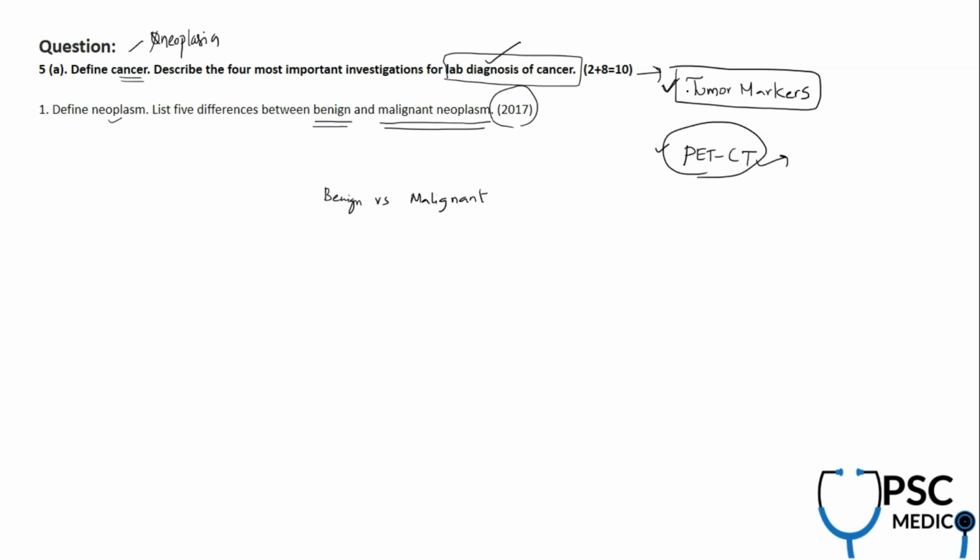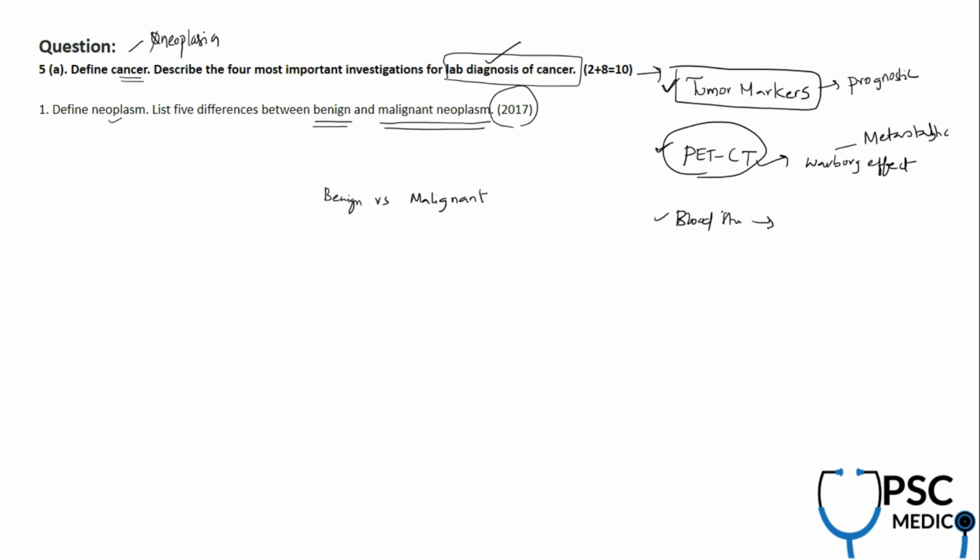So tumor markers we did discuss in detail. PET-CT is also there, and the Warburg effect we did discuss in our videos, which is related to PET-CT. And next, what else will you do? PET-CT is for metastatic workup, and tumor marker is for prognostic workup. It's not diagnostic, it's prognostic. Like after treatment, if there is any elevation, then blood study you need to focus on.